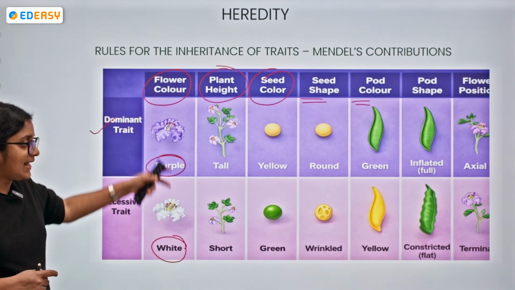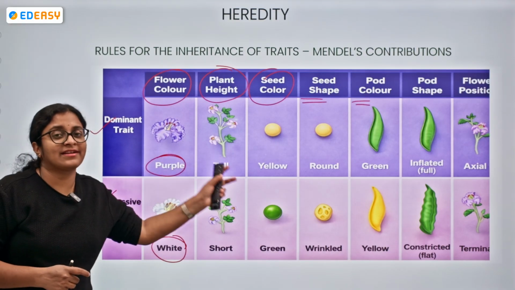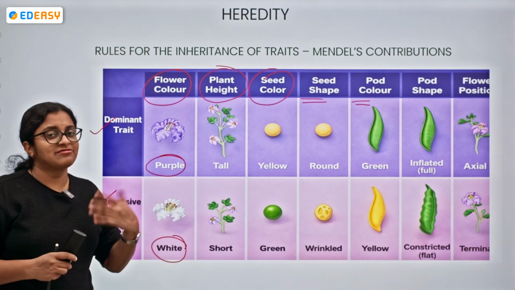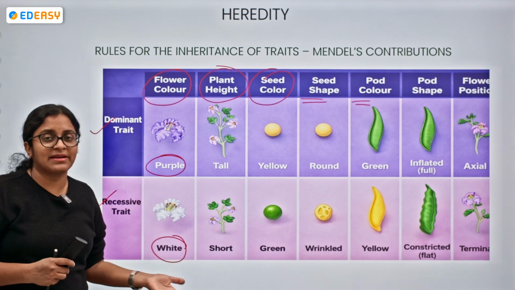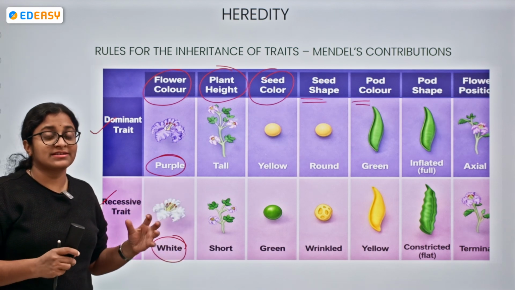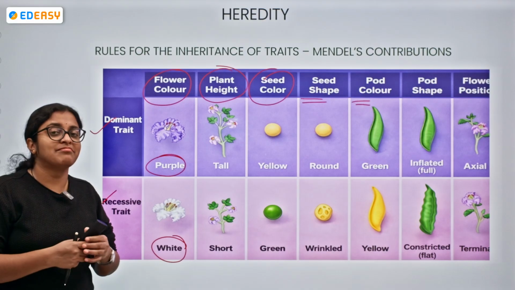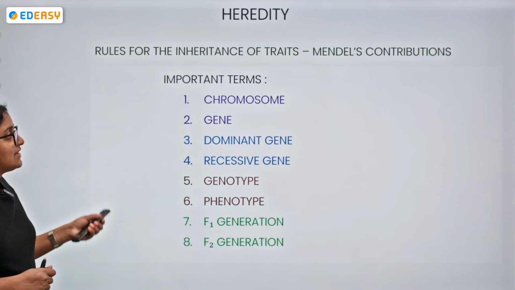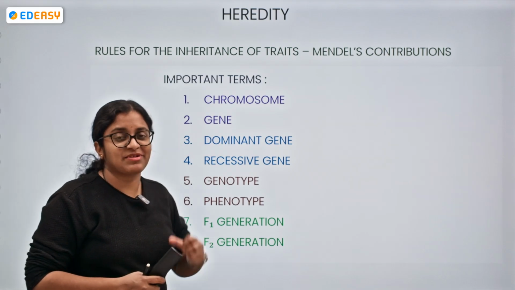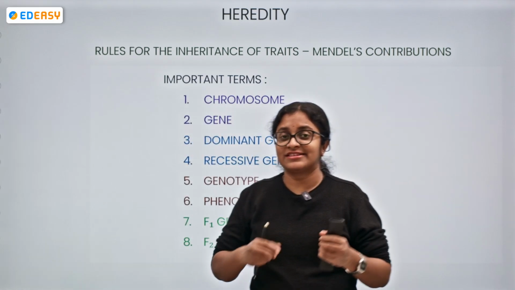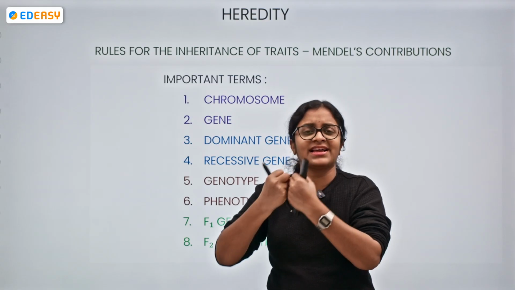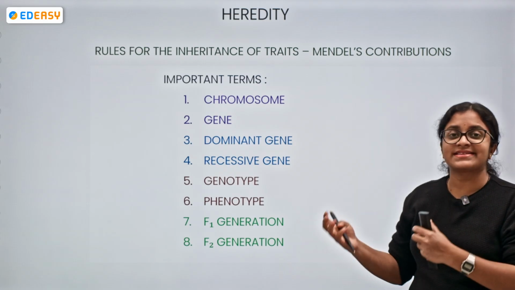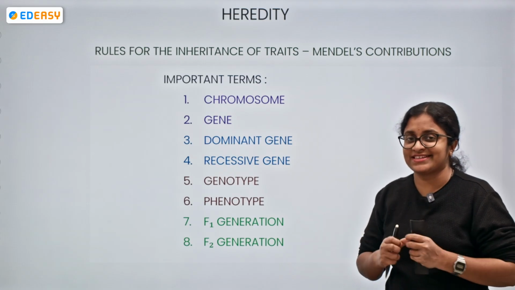So Mendel considered all these 7 contrasting characteristics in the pea plants, and he gave certain laws, like the law of segregation and the law of independent assortment. Those laws we will not discuss. We shall understand the main characteristics of Mendel's contribution. Before that, we have to see how the traits get passed from one generation to another, and why some traits get expressed and some do not. This is our main intention.